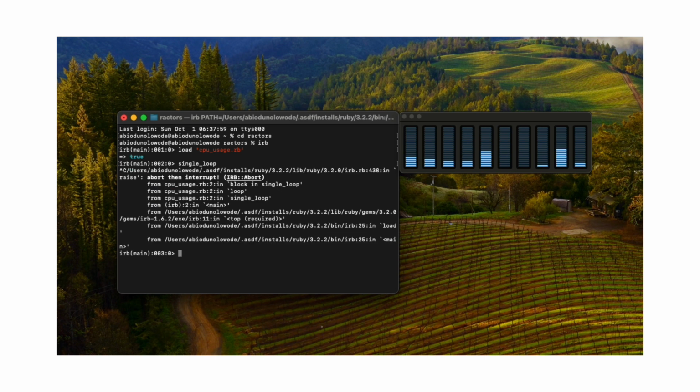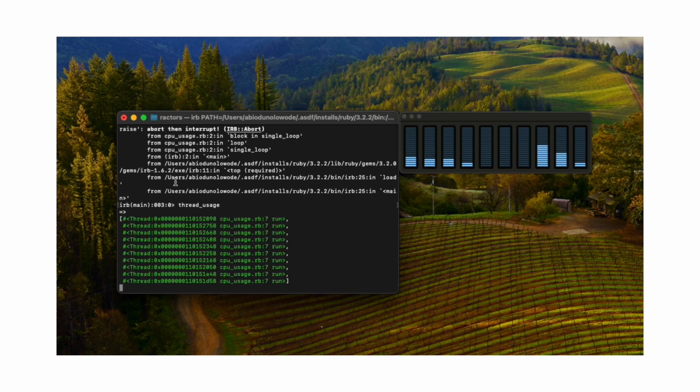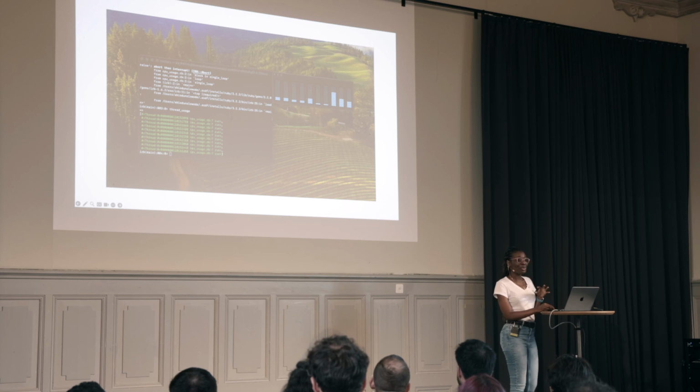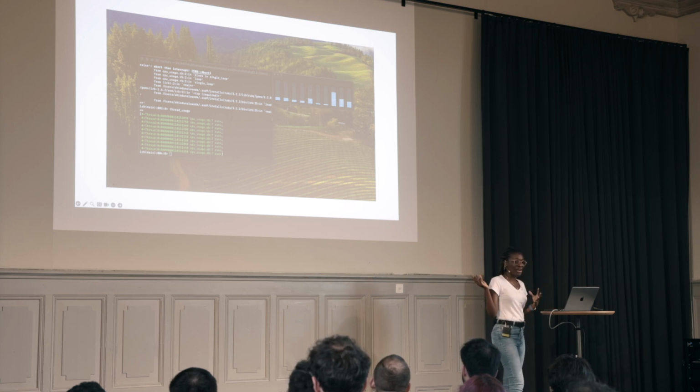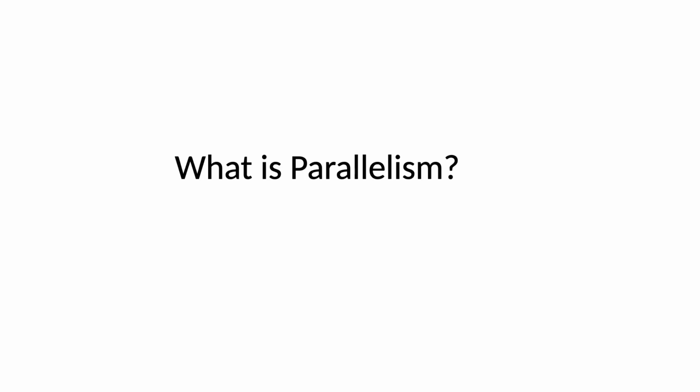We kill this method and we run the thread usage method, which spins up 10 threads. Let's keep our eyes on the cores. Yeah, we can see several peaks. One's there, another one there. We should see a third one. Yes, that one there. However, we don't see all the cores busy at the same time. This might not make any sense, but I promise it will all come together when we carry out this same exercise for parallelism. So what is parallelism?